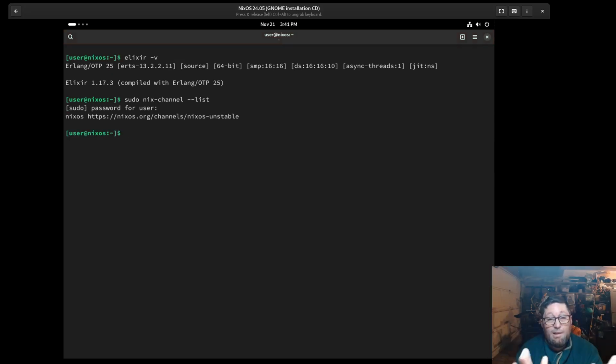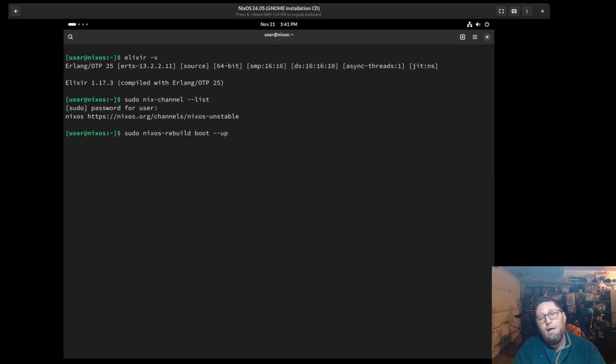So again, if you like to run on the cutting edge, you don't want to do version updates, you just always want to keep it rolling, you can literally just stay on NixOS unstable and do nixos-rebuild --upgrade, like this.